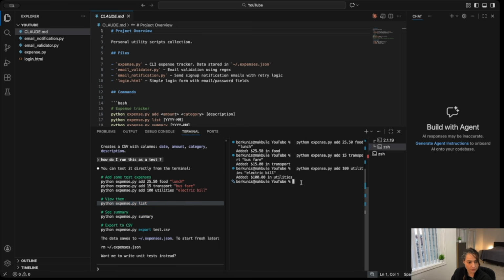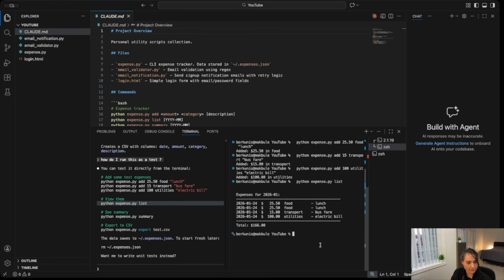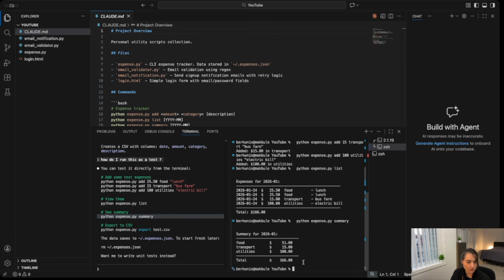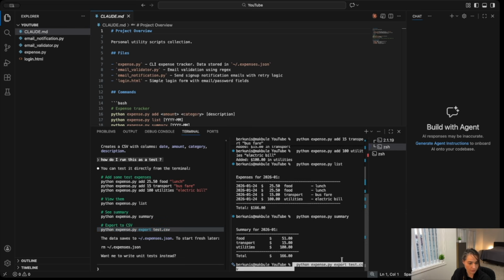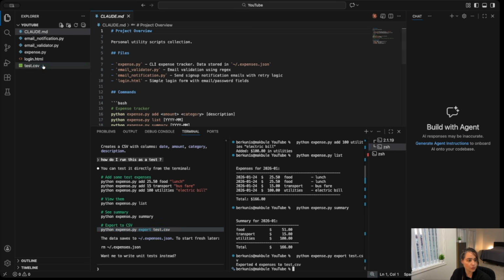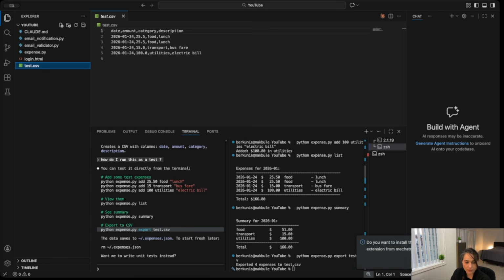Okay, let's view if it's been recording our expenses. Fine, we had food. I was trying this out once, so it recorded the food twice, and then it recorded our transport and utilities and what have you. We can add the summary, and total is $166. Now let's see if it's going to export. Okay, exported four expenses to test.csv. So perfect, right? It did what we wanted to, as it was thinking at the system level, and it was creating a product for us.